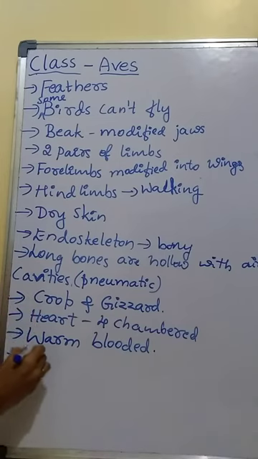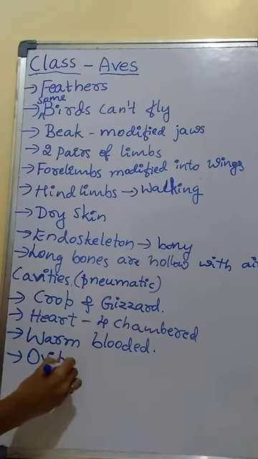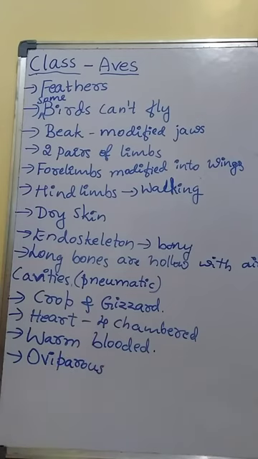Reptiles are also oviparous. Birds are also oviparous. Oviparous means egg laying. Amphibians, reptiles, aves and fishes are oviparous, means egg-laying organisms.